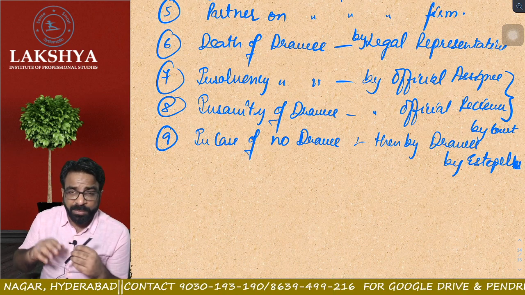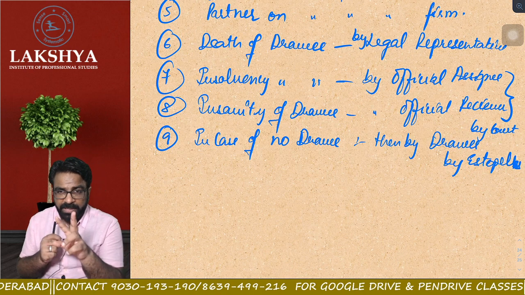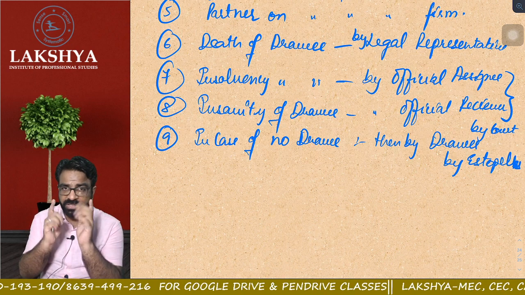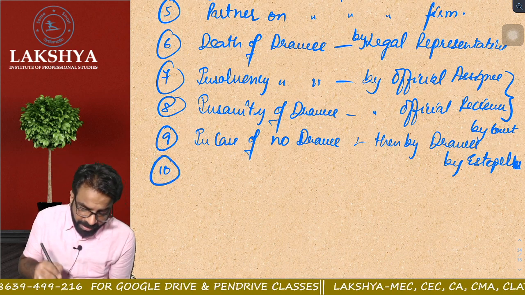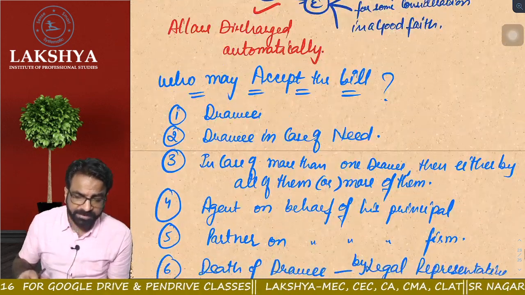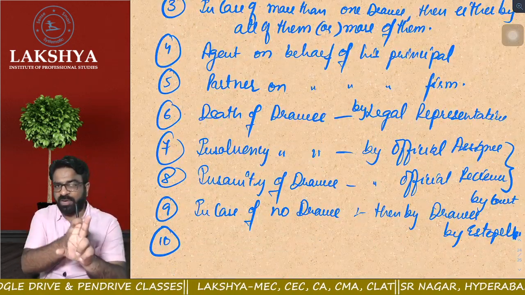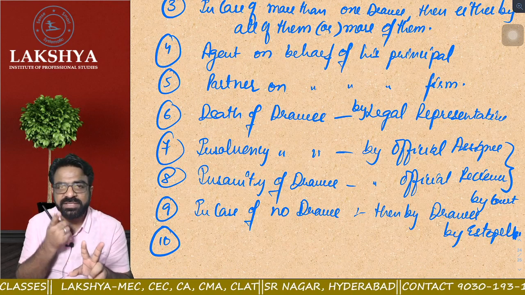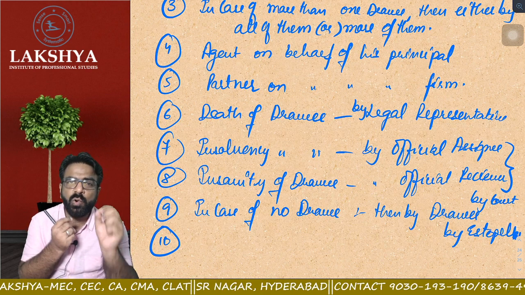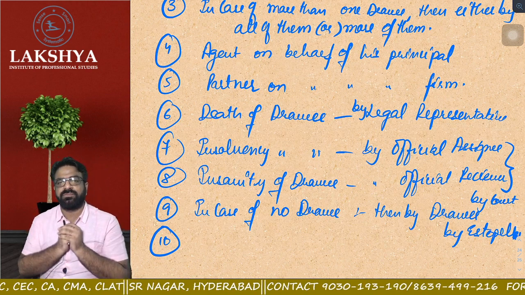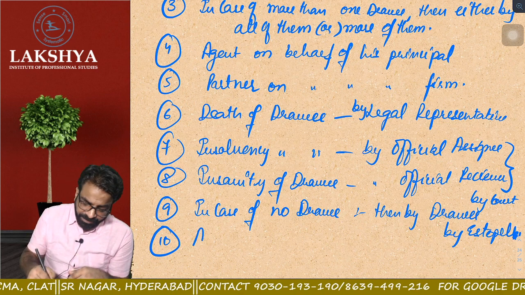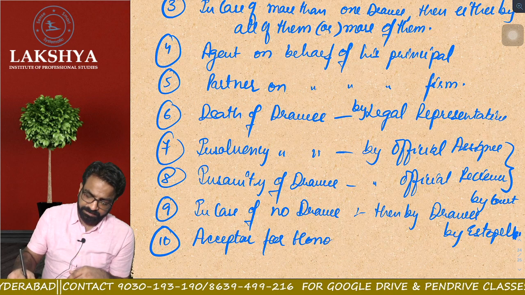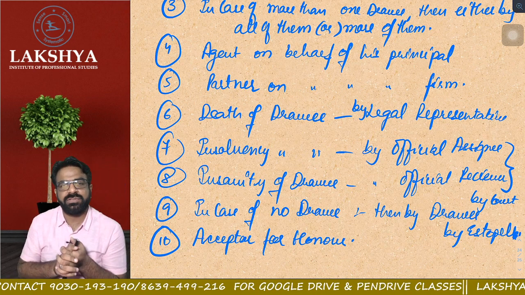हाँ, one more thing. Who may also accept the bill? Among the acceptor for honour and among the payment for honour, who may also accept the bill? Think logically before answering. That is point number 10. Who may also accept? What is the topic name? Who may accept the bill? I'm giving you two options. Acceptor for honour, which we have done in the previous class. Payment for honour, which we have done in the previous class. Out of acceptor for honour and payment for honour, who can accept the bill? Tell me. Acceptor for honour can also accept the bill.